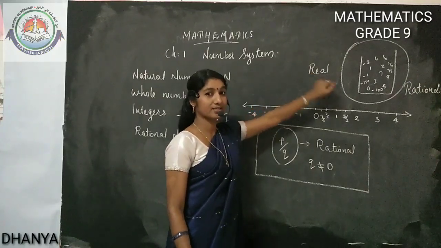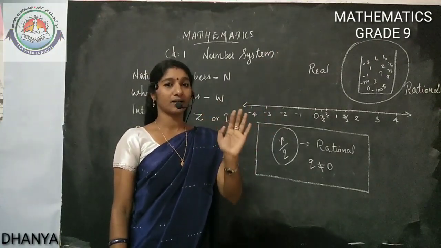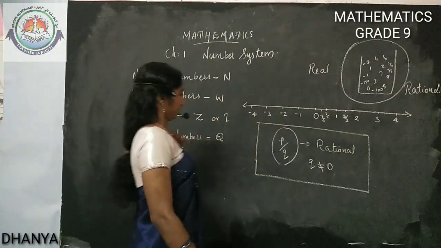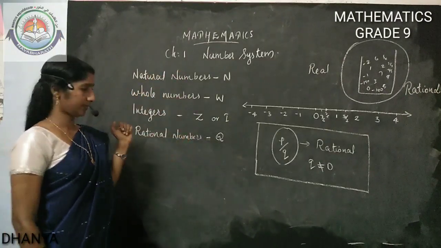Real numbers means again some more types of numbers are there. Till now we discussed rational numbers. These all we can call rational numbers.